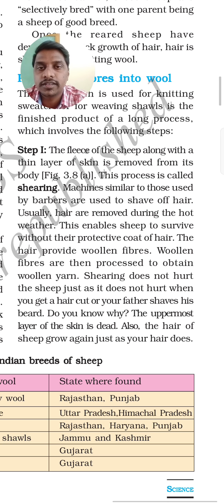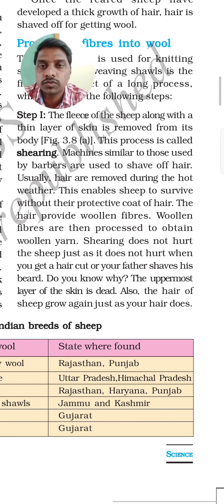Normally they will shave off the hair of sheep in the summer season so that they can survive easily without the protection of hair. From that wool they will make woolen fibers, or they will make shawls and different products also. Woolen fibers are then processed to obtain woolen yarns. Woolen yarns means woolen threads, which they also make from that hair.